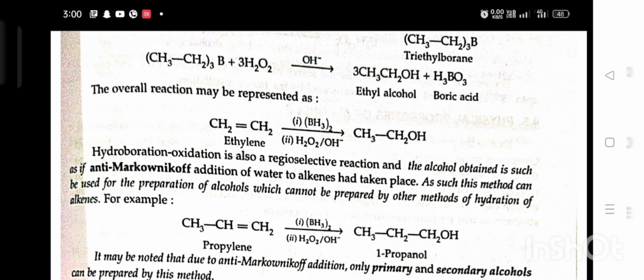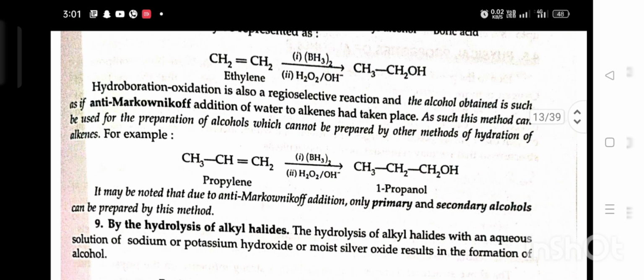Hydroboration oxidation is also a regioselective reaction, and the alcohol obtained is such as if anti-Markovnikov addition of water to alkene has taken place. As such, this method can be used for preparation of alcohols which cannot be prepared by other methods of hydration of alkene. For example, propylene in the presence of diborane and H2O2 with hydroxide gives 1-propanol. It may be noted that due to anti-Markovnikov addition, only primary and secondary alcohols can be prepared by this method.